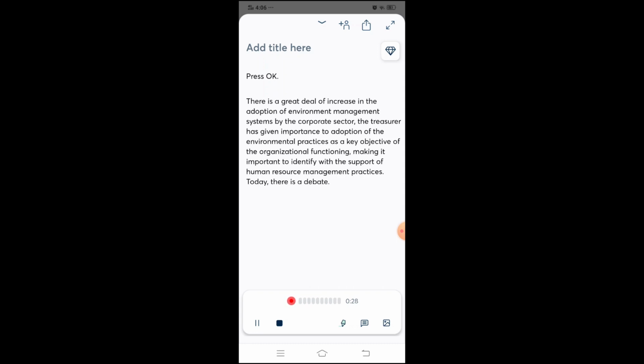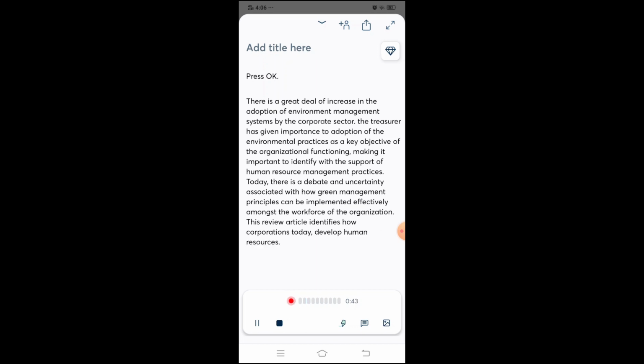Today, there is a debate and uncertainty associated with how green management principles can be implemented effectively amongst the workforce of the organization. This review article identifies how corporations today develop human resource policies for promoting the environment management initiatives.